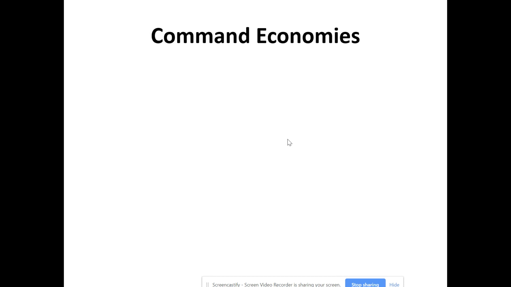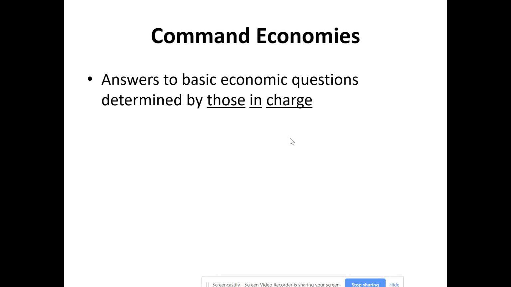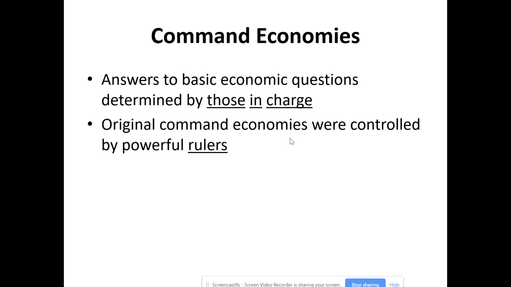The third major type of economy we want to discuss are command economies. In a command economy, those three basic economic questions: what to produce, how to produce, for whom to produce, are really determined by the people in charge. So whoever happens to be controlling that economic system determines what gets produced, determines how it gets produced, determines who gets the production. So originally, command economies, way back centuries ago, were controlled by the powerful rulers.